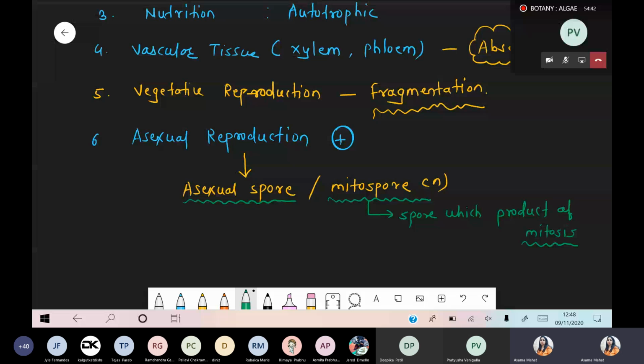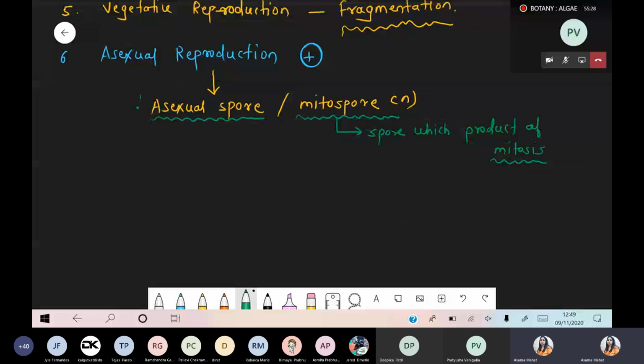But in case of algae, after the mitosis process there is formation of this spore, and that spore is the asexual spore. Remember this point. And what is the meaning of asexual? Where a single parent is involved, no fertilization, right? And this asexual spore is also called the mitospore, a spore which is a product of mitosis. Remember this point, it is common, we will not explain it further ahead. I just write down the name mitospore and you have to remember all this concept. So mitospore, a spore which is a product of mitosis.